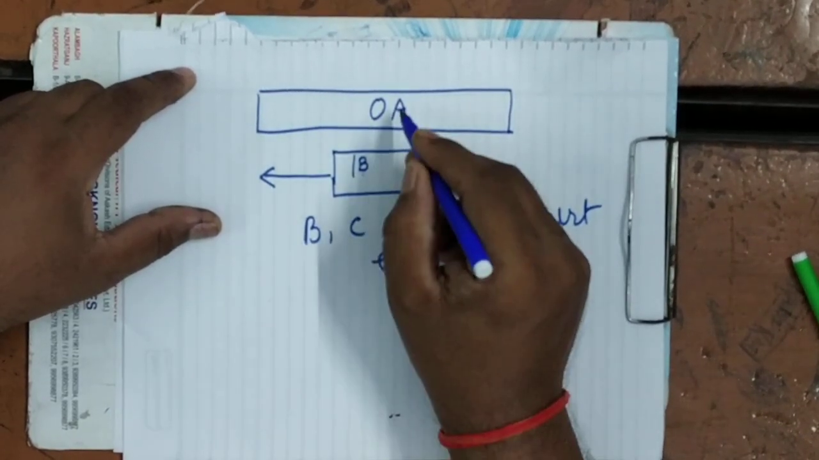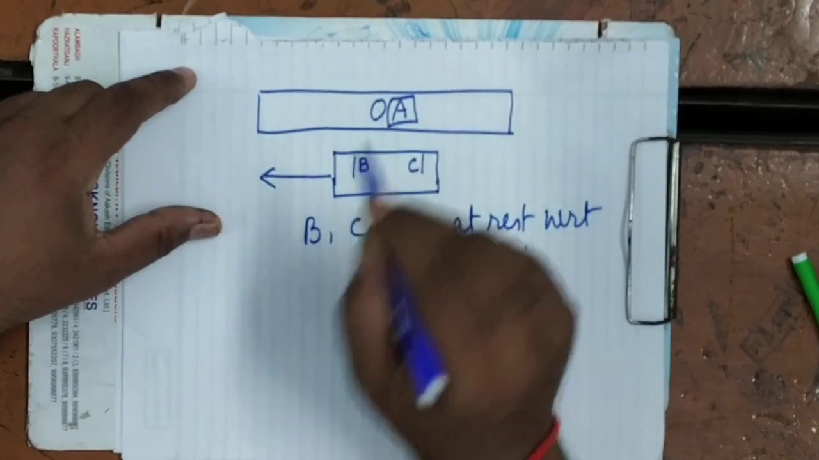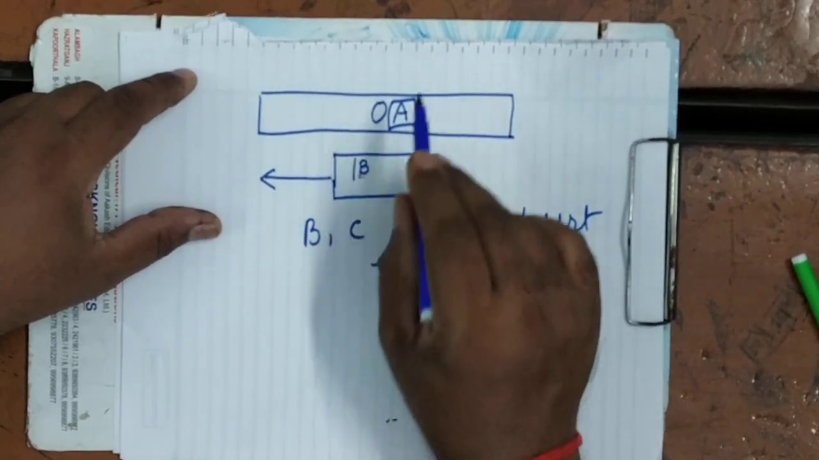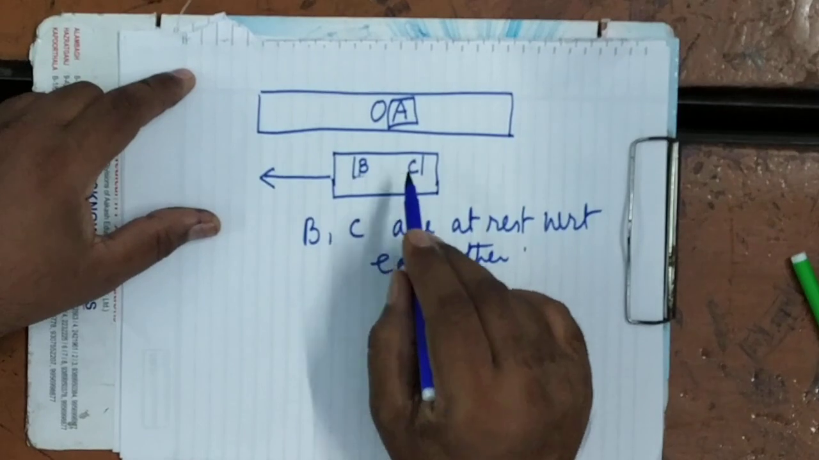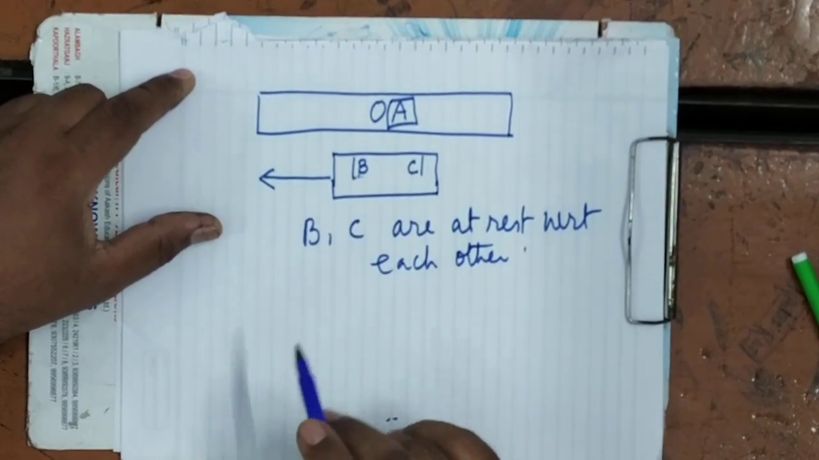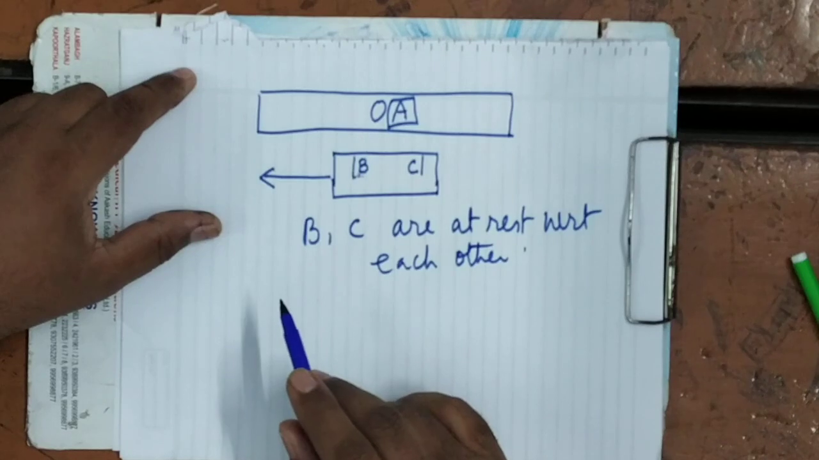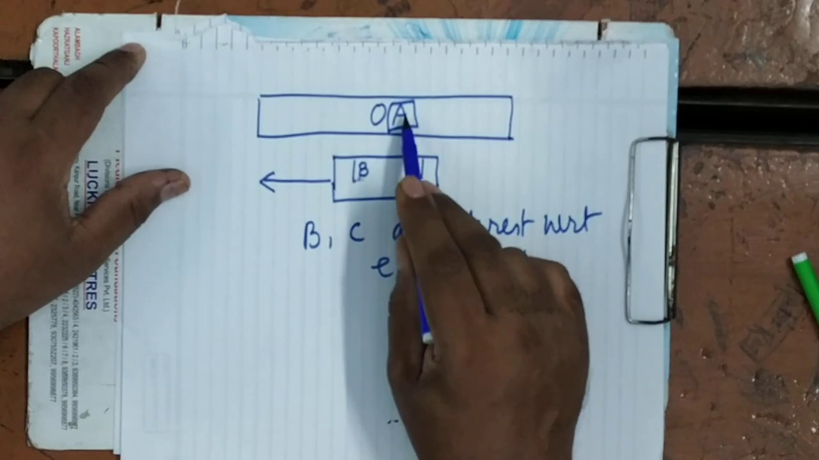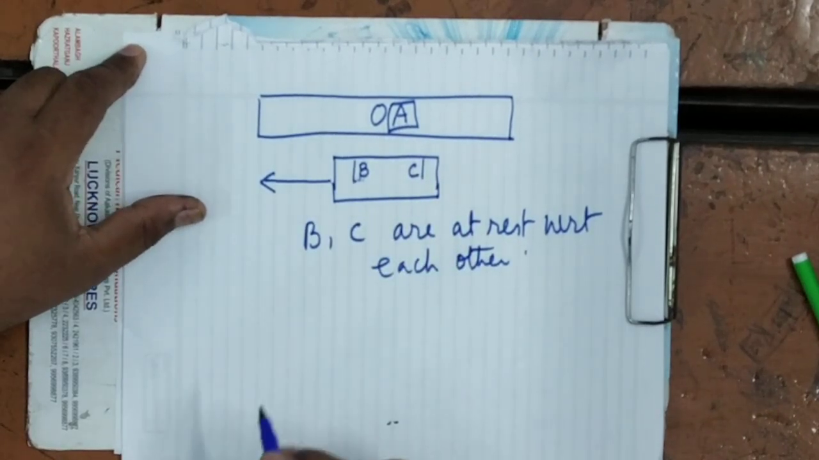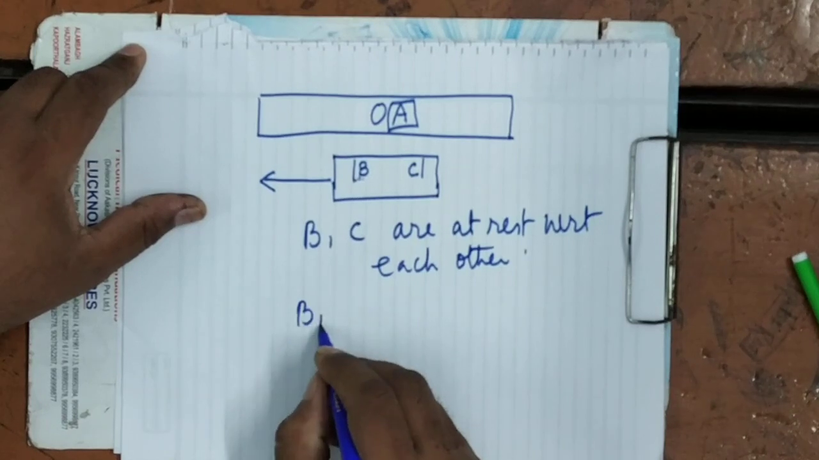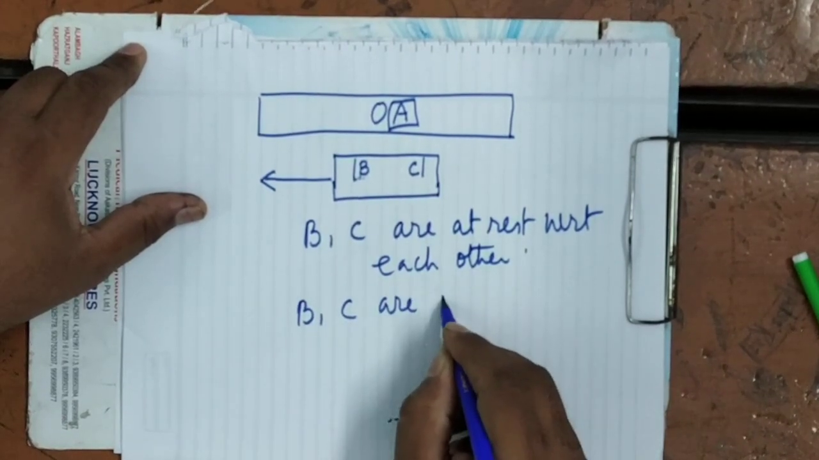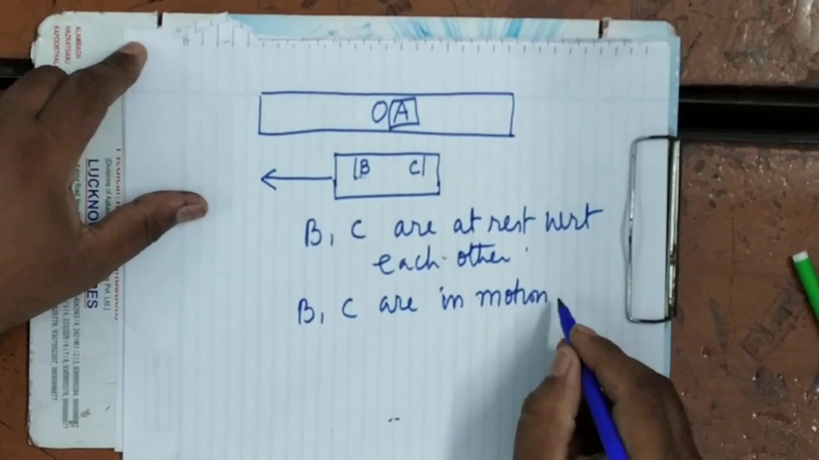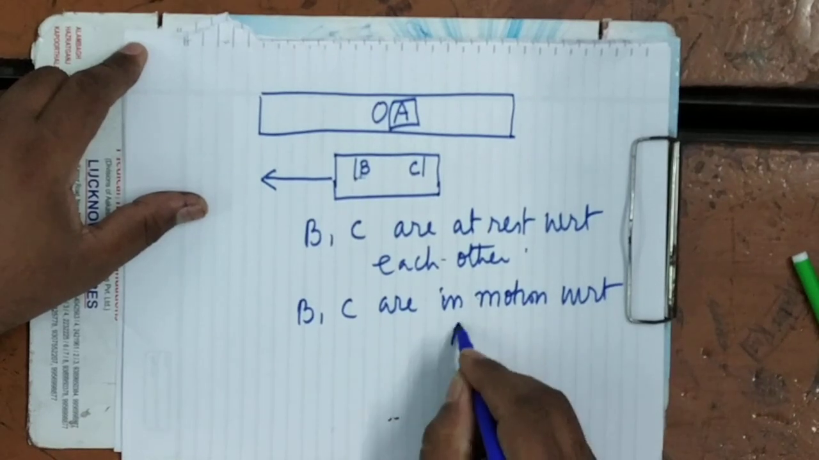But if you compare with respect to this passenger, which is A, then A finds that the positions of B and C are changing with respect to him. When the compartment is moving in this direction, he finds that the distance of the passengers from him is increasing. It's clear. Means B and C are in motion at the same time with respect to A.